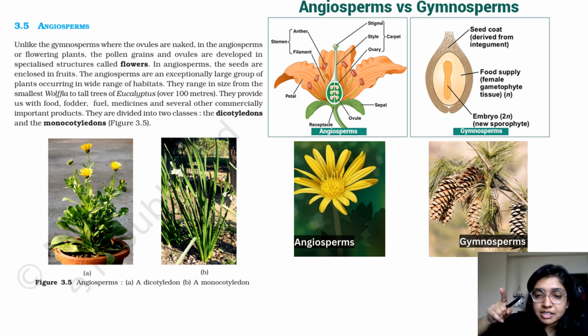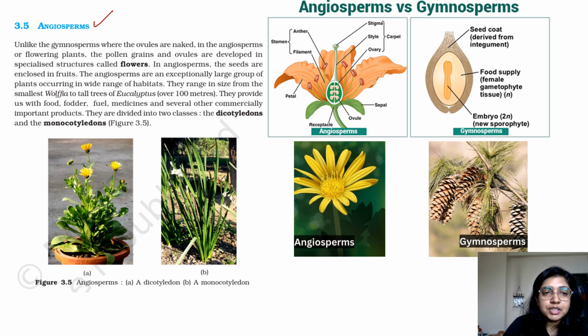Then the pigments are important. That was there in case of your algae. All right. And also the food storage. In which form is the food stored in different classifications of algae. All right. And very initially, the names of the scientists who gave the natural as well as the artificial classification systems. That was important.